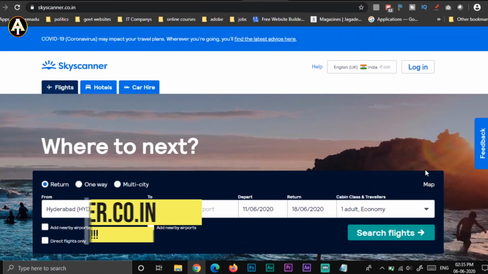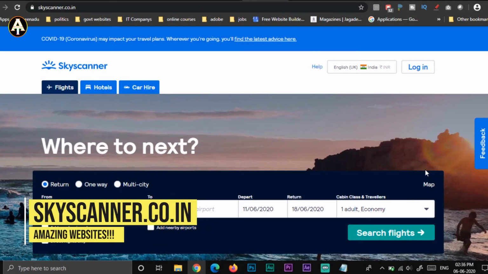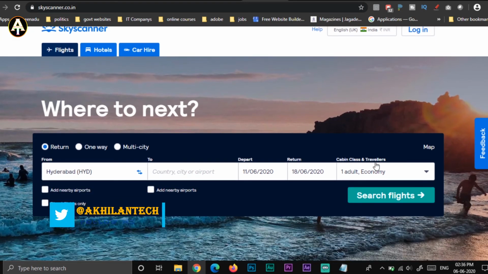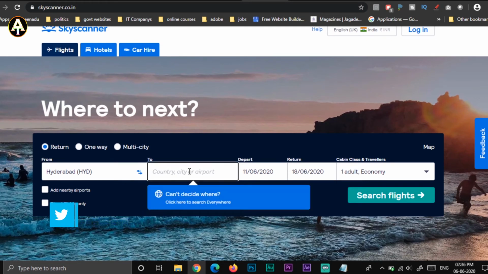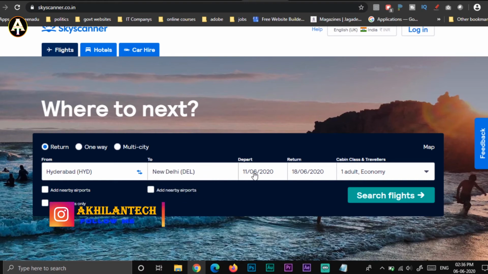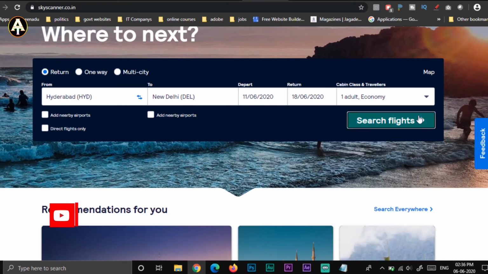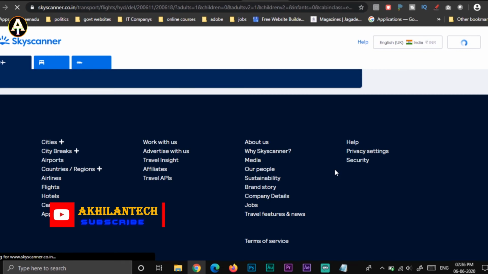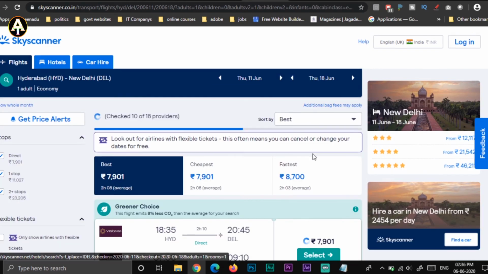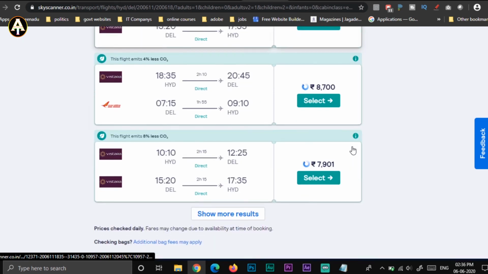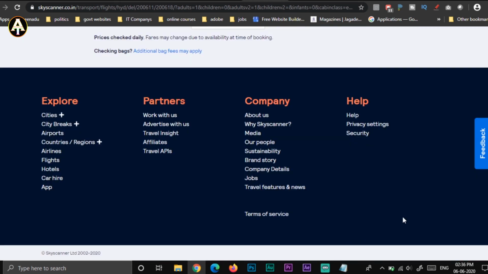And the next website in the list is skyscanner.co.in. See guys, if you want to just book the cheap flights to a particular place, then you can try this website. For that, you have to just click on the from, and you can just enter the city or the country that you want to travel to. For example, I'm just typing the Delhi for now, and if you want to just select the depart date and even the return date, and you have to just enter how many people you are traveling. And after I've entered that, I have to just click on search flights, and after I've clicked on that option, then it will show you all the cheap flights that are available near you, so that you can just book the flight and you can just travel to that place.